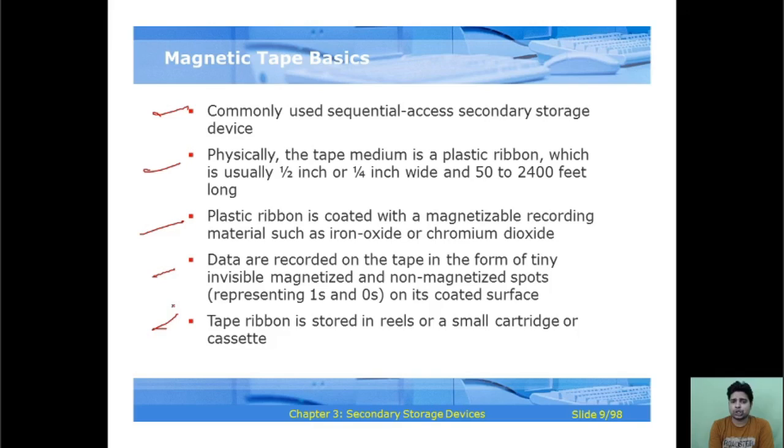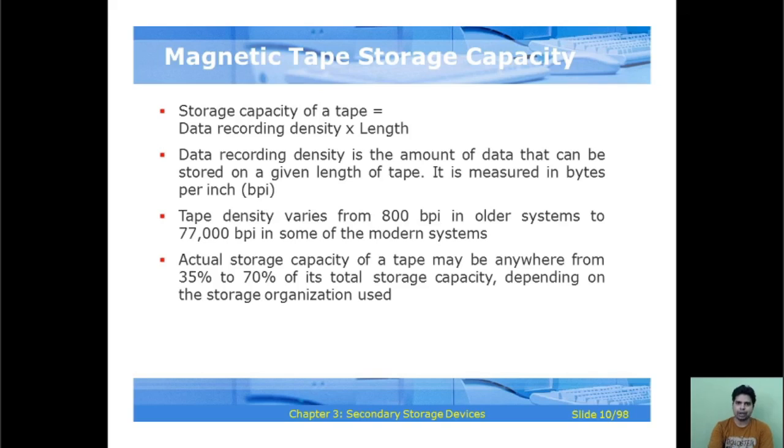Tape ribbon is stored on reels or a small cartridge or cassettes. Magnetic tape storage capacity can be calculated from the data recording density and the length of the tape. Data recording density is the amount of data that can be stored on a given length of the tape, and it is measured in bytes per inch, that is bpi.